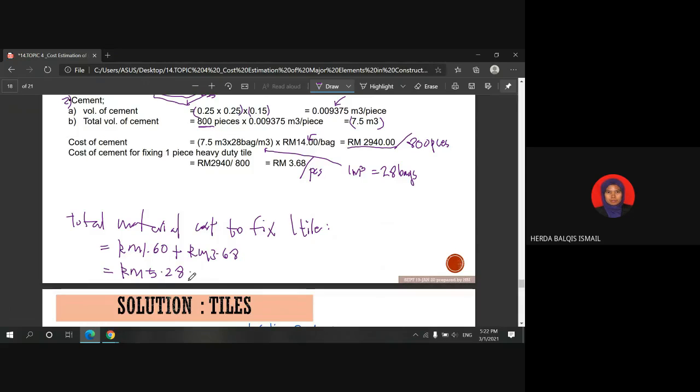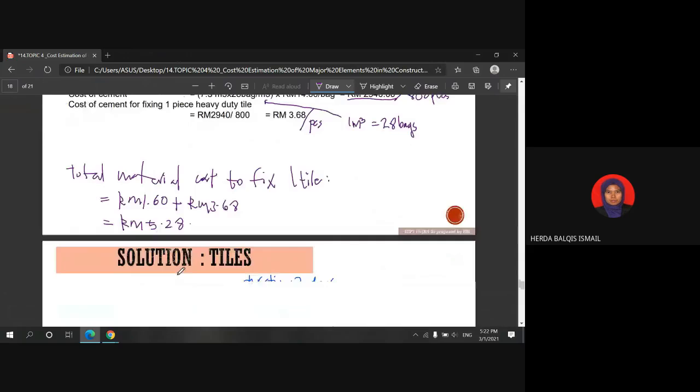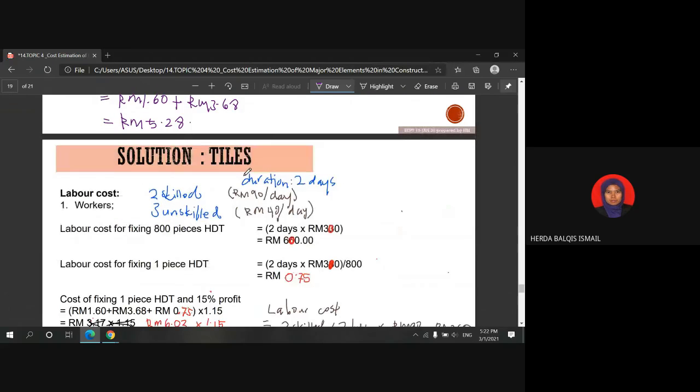So moving to the labor cost, okay, you can see in the question given, the duration to fix the 800 tiles is 2 days with the capacity of 2 skilled labor and 3 unskilled labor. So the salary per day for skilled labor is 90 ringgit and the salary for the unskilled labor per day is 40 ringgit. Okay, these 5 labors will work together in order to fix these 800 pieces of heavy duty tiles. Okay, so we calculate the labor cost.